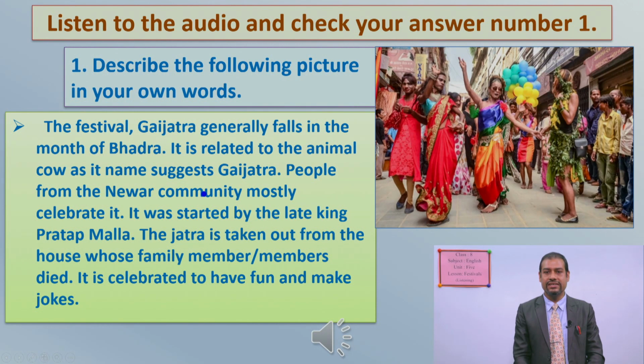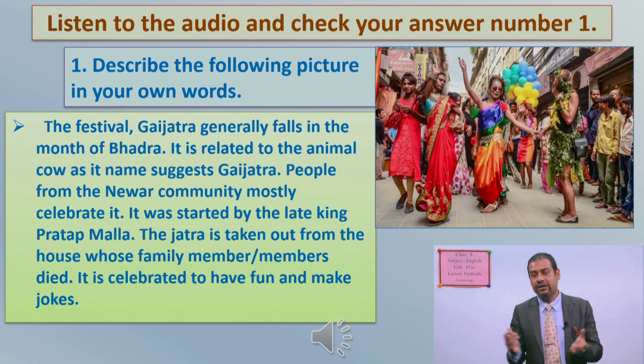As its name suggests, Gai Jatra, people from the Newa community mostly celebrate it. It was started by the late King Pratap Malla. The Jatra is taken out from the house whose family member or members died. It is celebrated to have fun and make jokes. So rest of the things you listen in our audio.